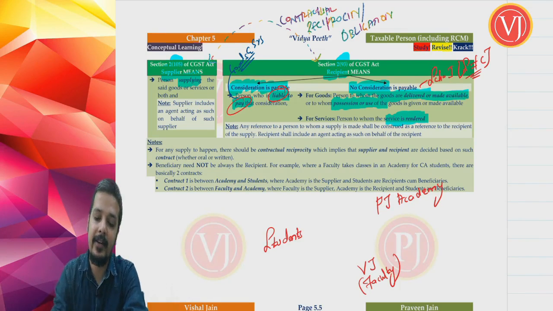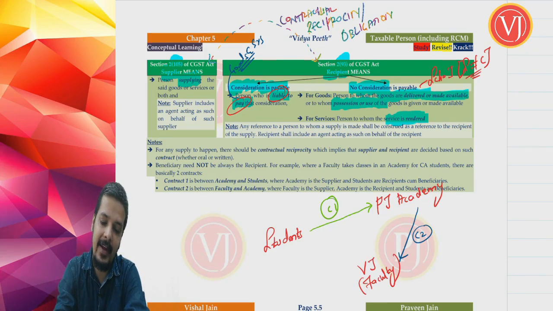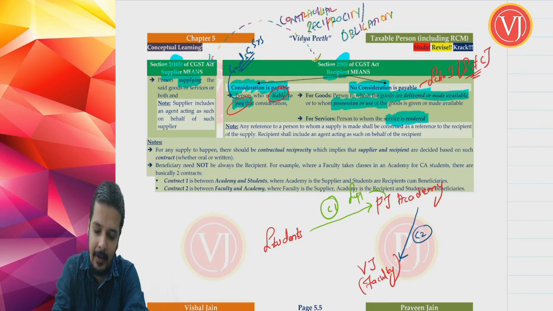Friends, you have to understand that there are two contracts. The first contract is between students and PJ Academy. And the second contract is between PJ Academy and the faculty. For the first contract between students and PJ Academy, PJ Academy is the supplier, and students are the recipient.